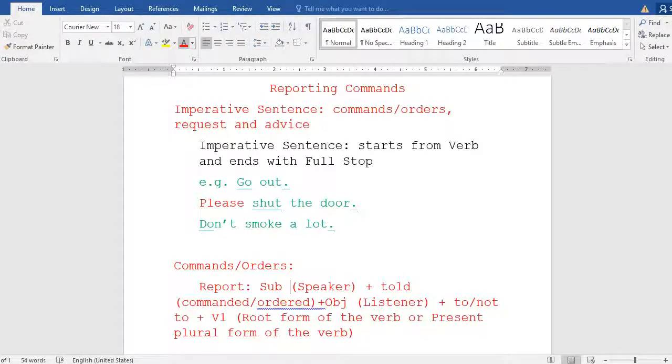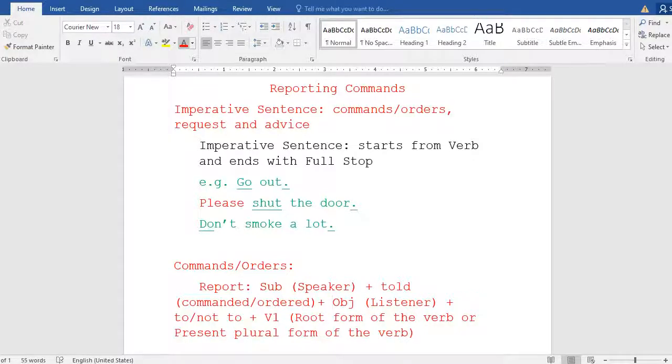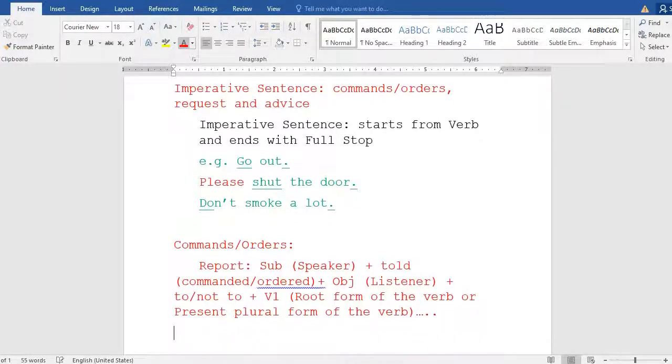So what did I say? We have to use this structure, and you should not forget it. First of all, the speaker, and then the tool. The commanded or ordered can be used, but I recommend you use "told". After "told" there must be the object, the listener, and then "to" for the positive and "not to" for the negative, then V1, and then whatever follows. This is the word structure.